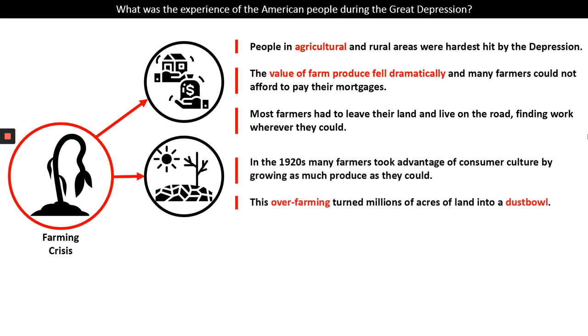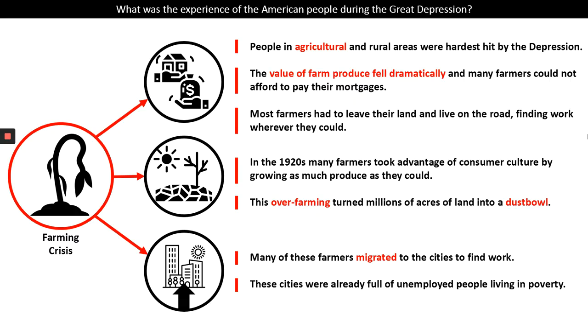Now, as I said earlier, in the 1920s, many farmers took advantage of consumer culture by growing as much produce as they could. But this overproduction and over-farming took all the nutrients out of the soil, and it turned millions of acres of land into a dust bowl. That is essentially soil where you cannot grow anything.